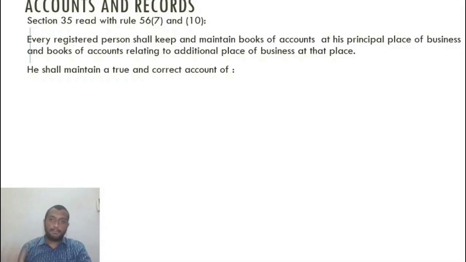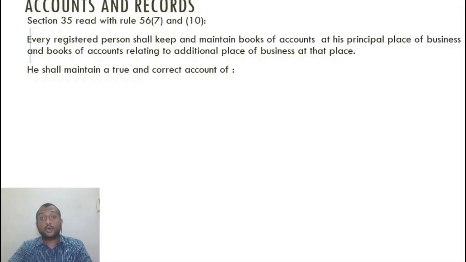So if I have multiple places of business, in my registration certificate I would have principal place of business and additional place of business. So at the principal place of business, I'll maintain accounts and records relating to the principal business. At additional place, I'll maintain books and records relating to that place of business.